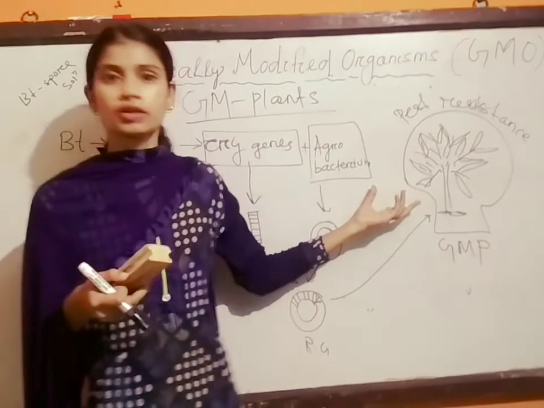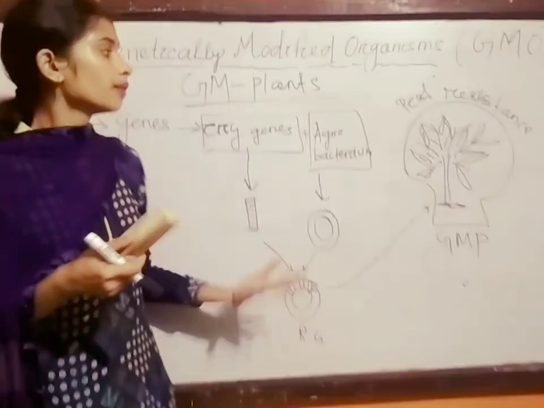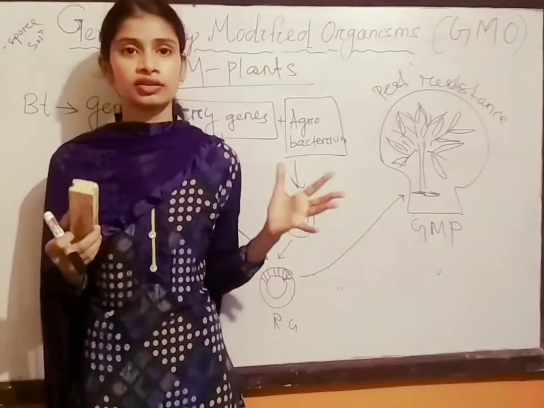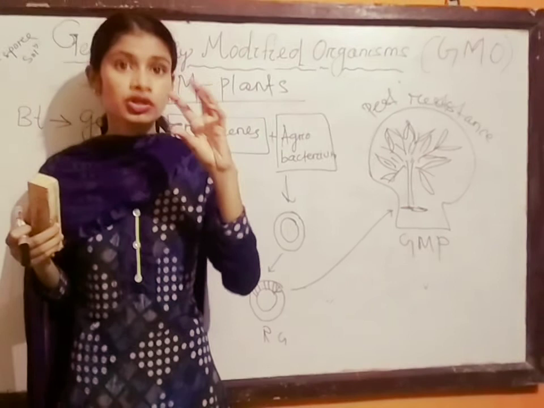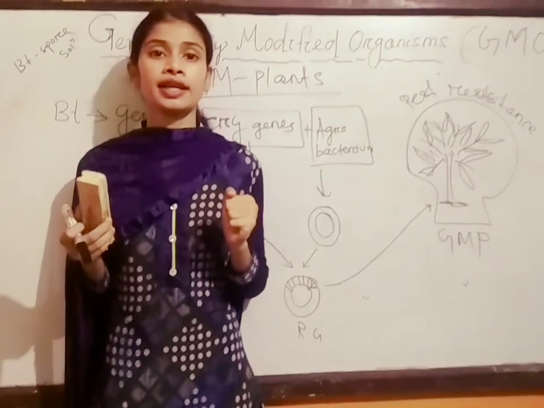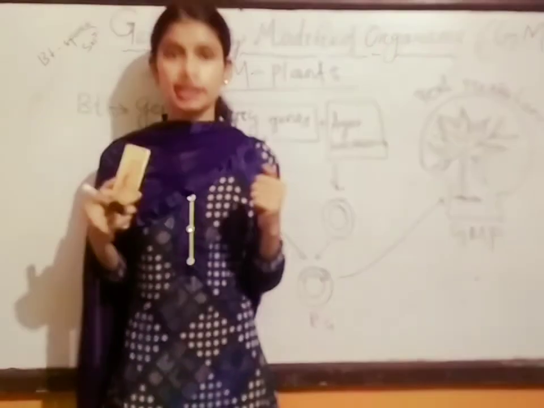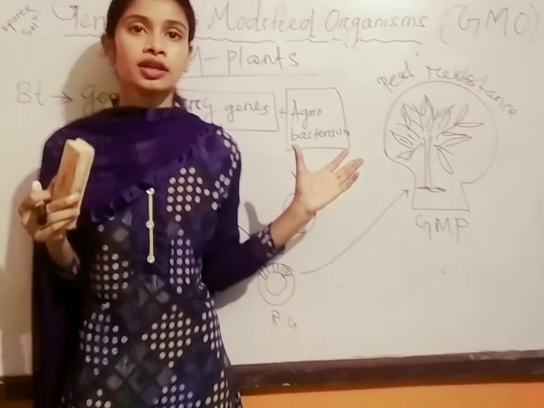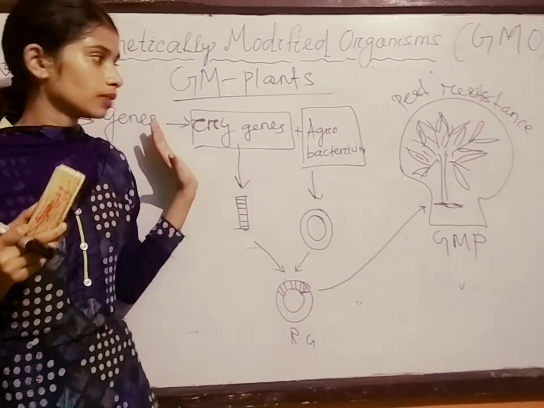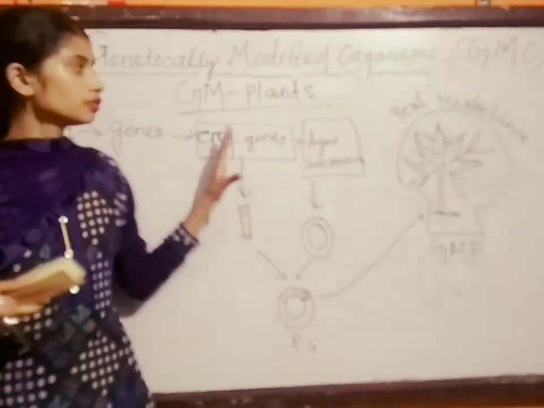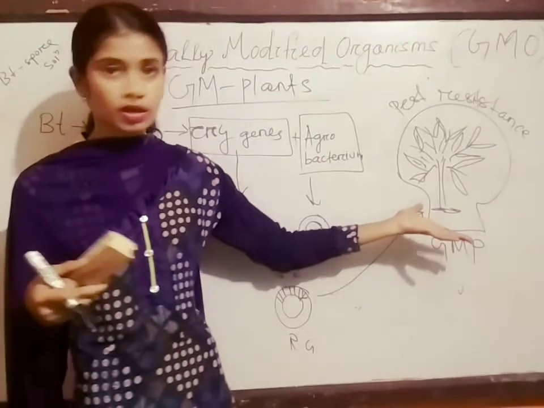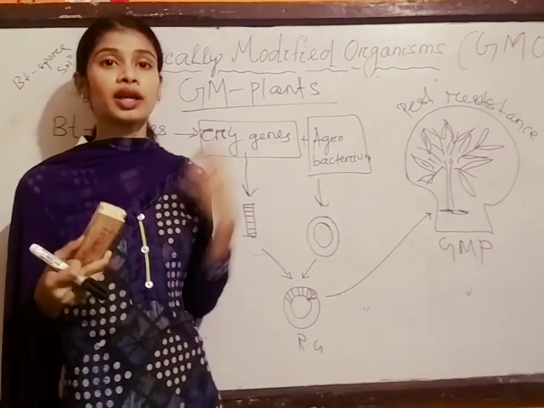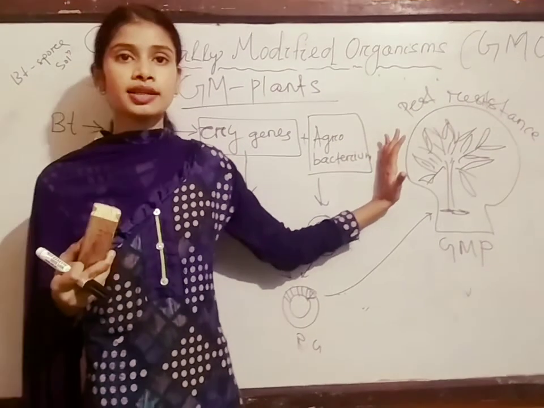These are not harmful towards us, but they are prohibited in India. The Bt spores are also prohibited in India in the case of edible things, not in all things. But as we are studying biology, we will study its benefits. It produces good quality products and has pest resisting capacity.